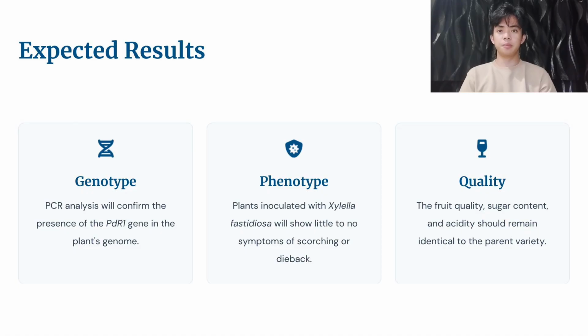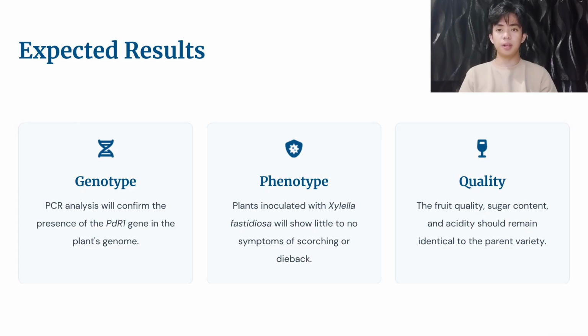After the transformation process, we expect three key outcomes. First, PCR testing should confirm that the PDR1 resistance gene is successfully integrated into the grapevine genome. Second, when exposed to Xylella fastidiosa, the engineered plant should show strong resistance, meaning little to no leaf scorching, dieback, or other typical Pierce's disease symptoms.